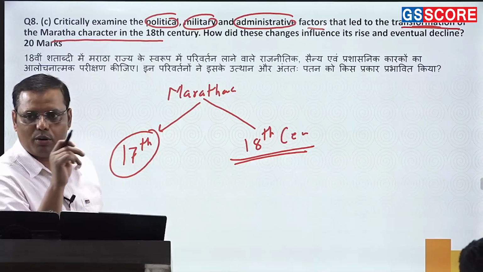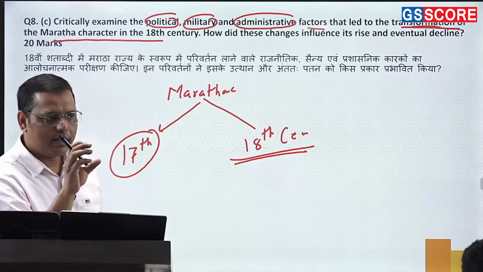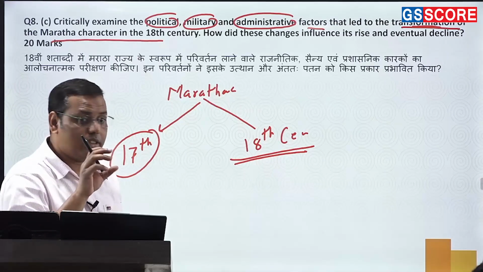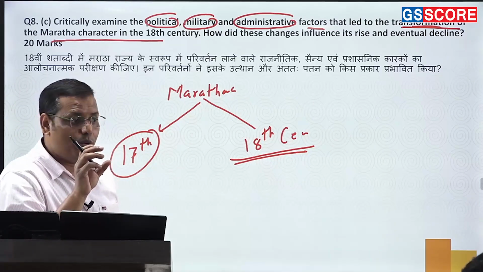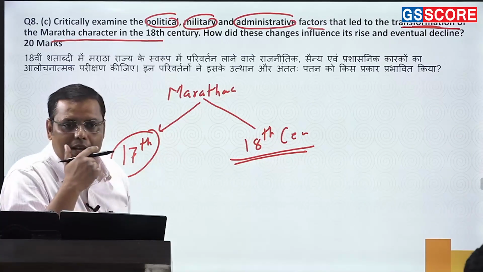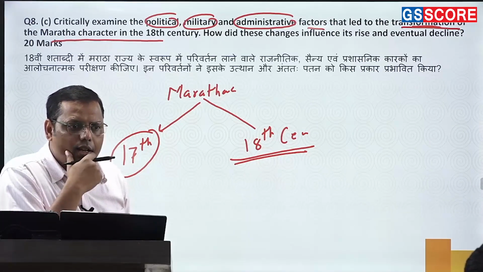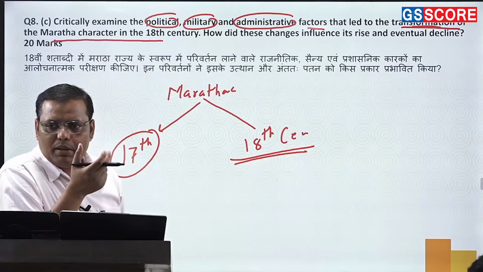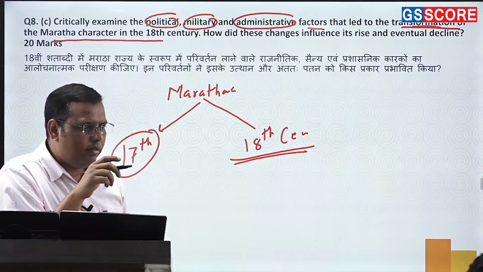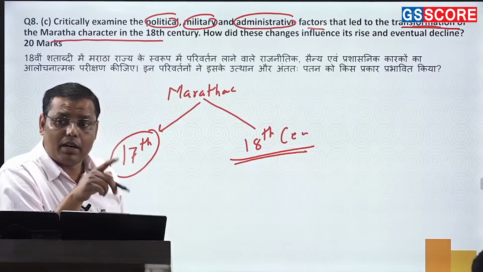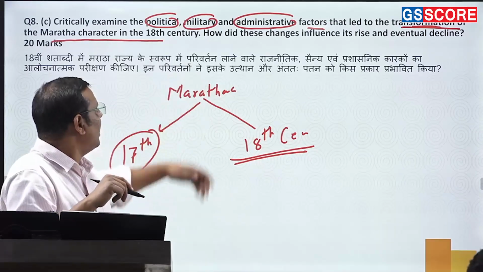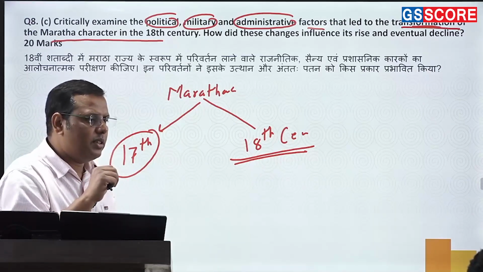As I told you, they ignored polity. They had been controlling very few places. They never went for a proper administrative structure in their regions, so no proper land revenue settlements and all these things. The Maratha military was never very organized. It was highly undisciplined. In fact, there was more of a feudal structure in Maratha politics. They were mostly loyal to the Maratha chiefs, the Maratha Sardars, rather than the Peshwa. That was the problem. And administrative, I have already told you that they never went for an administrative structure.